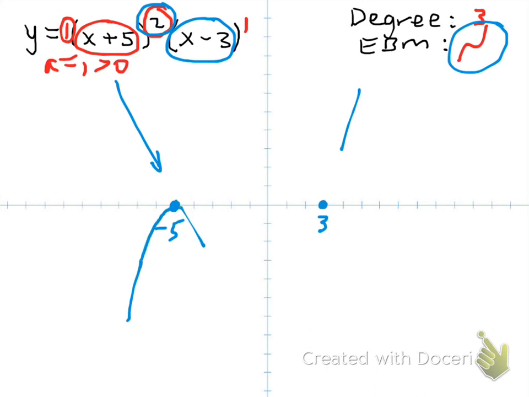And now we have to connect this piece here with this piece right there. To do that, we just look at the multiplicity of the next factor. Multiplicity is a 1, which means it's going to go through, it's going to cross the x-axis at x equals 3. I'll make a second video for the rest of the examples.